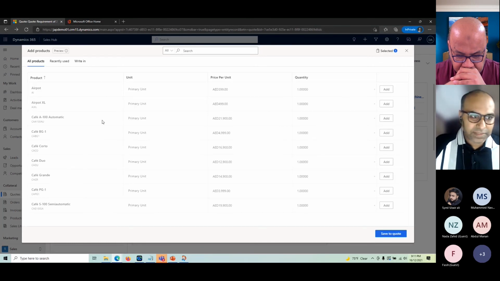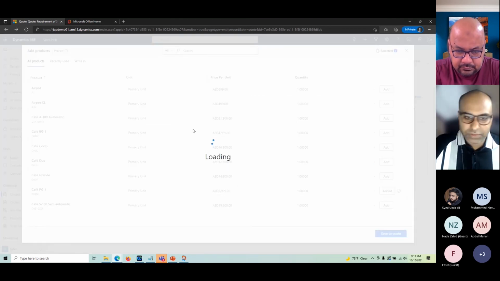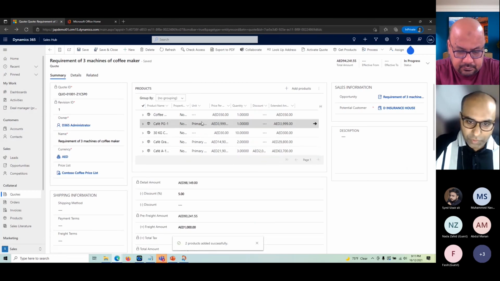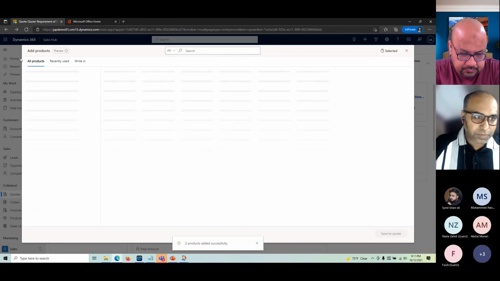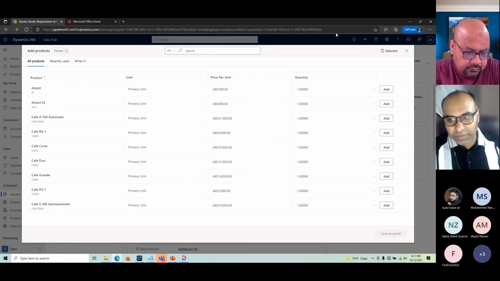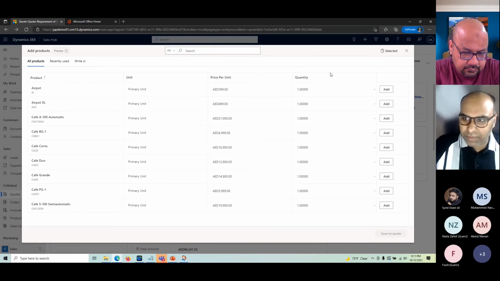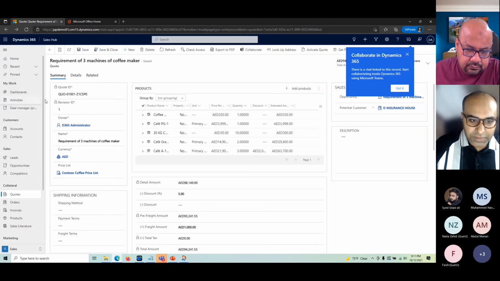And if I want to, at the same time, I can choose an existing product also. If I want to, like this, let's say, I just save the code. Now you see the new products are added. By the way, this particular dialog you see is also a preview version. This is the new feature added in wave 2, I guess, if I'm not mistaken. Previously it was more limited functionality. There was no direct search. It was just like any other lookup you see inside Dynamics 365.